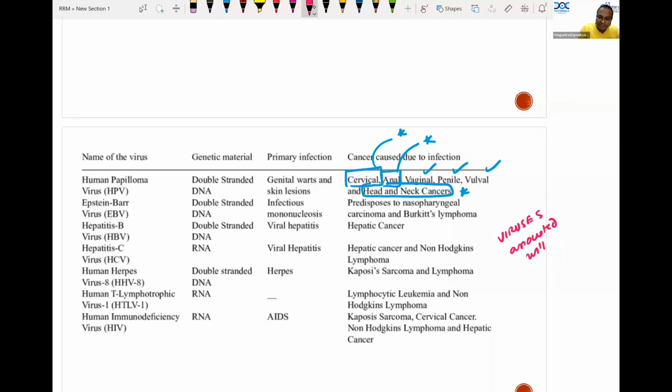What are its associations? It is associated with hepatic cancer and non-Hodgkin's lymphoma. Please remember, hepatitis C virus is associated with non-Hodgkin's lymphoma and hepatic cancer. Okay, oral cancers it can cause. Oral cancer is associated with human papilloma virus.